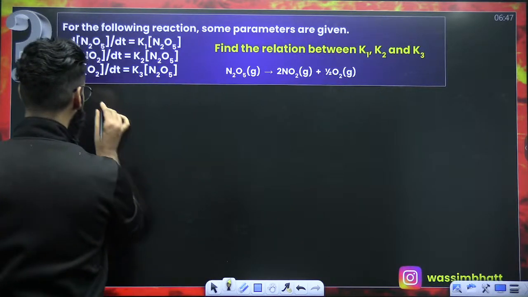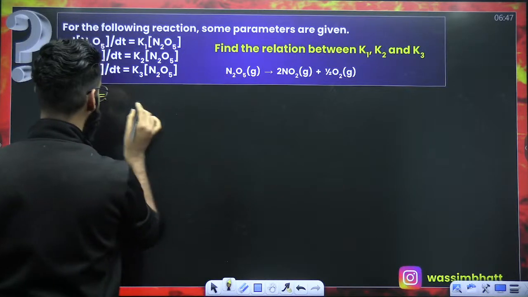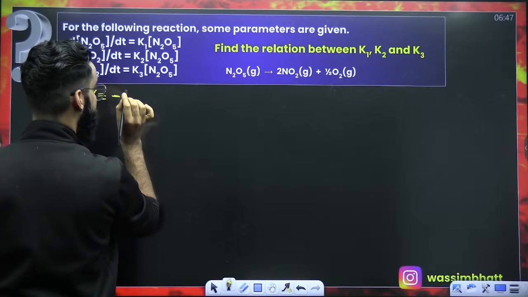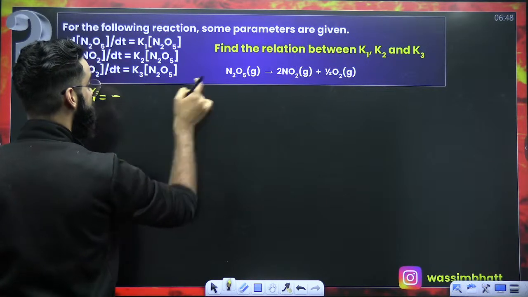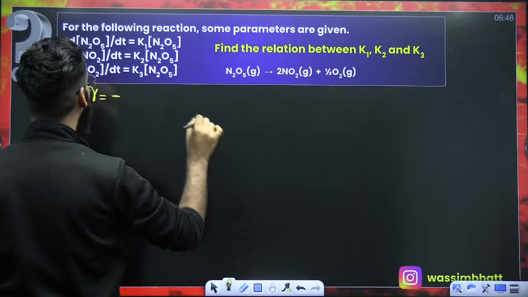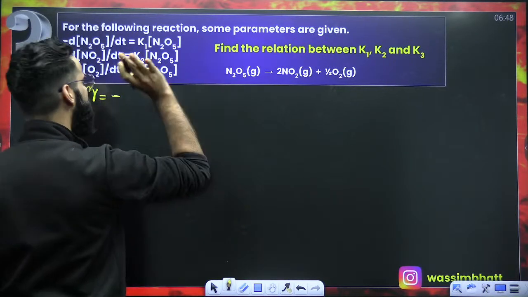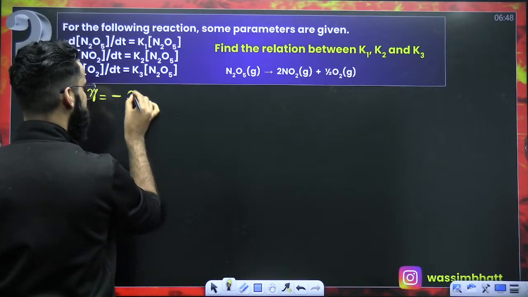For the reaction which we are given, just write the differential form of rate with respect to N2O5. Start with minus, right? Change in the concentration of N2O5 divided by time interval. Now here we are not using delta, so I'm not going to use delta either. I'll use D, for example. So it's going to be minus D of